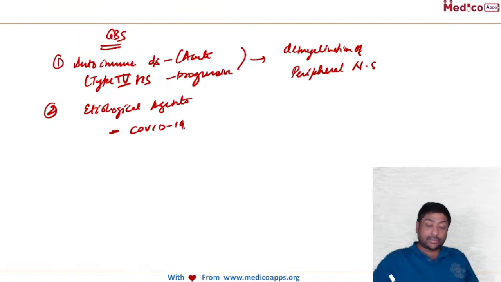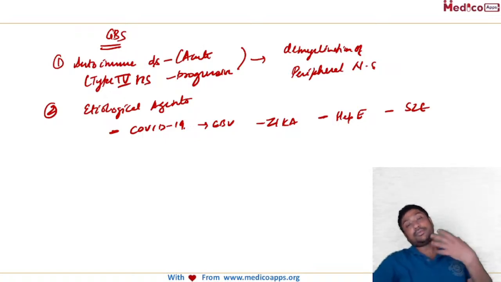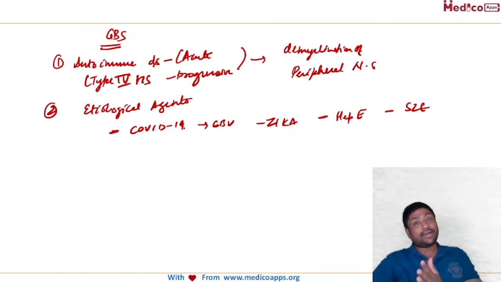Then you can have Epstein-Barr virus, Zika virus or hepatitis E virus, even SLE patients. All these can have autoimmunity or a type 4 hypersensitivity reaction presenting in the form of Guillain-Barré.